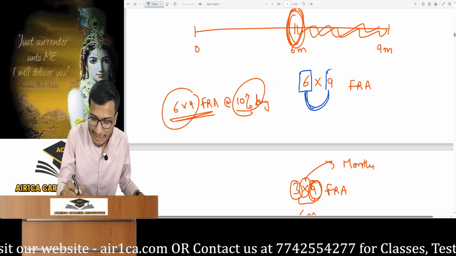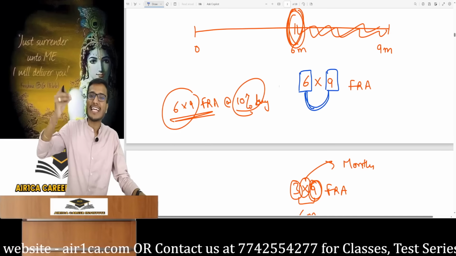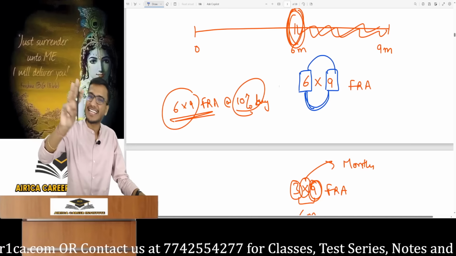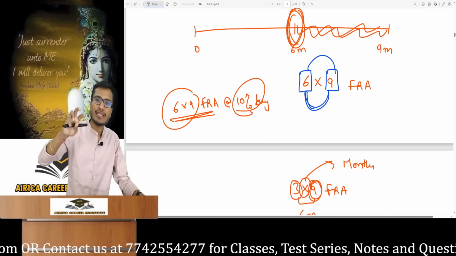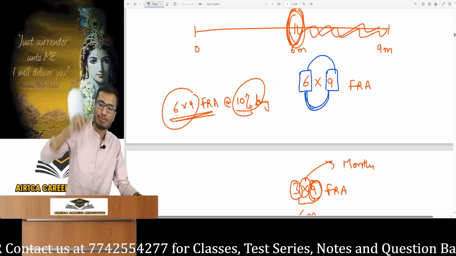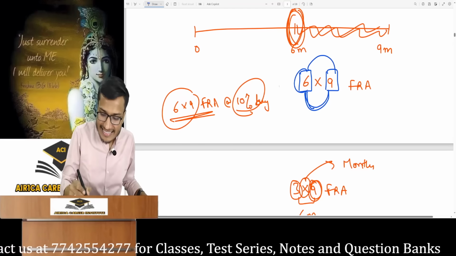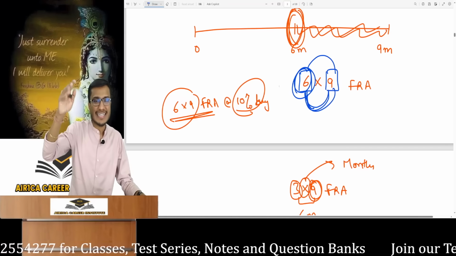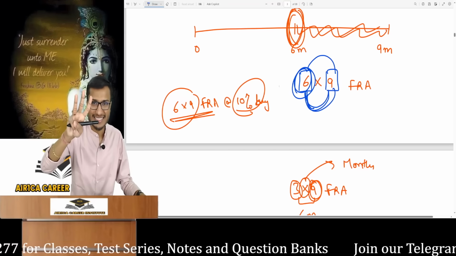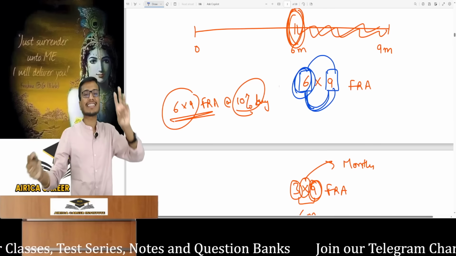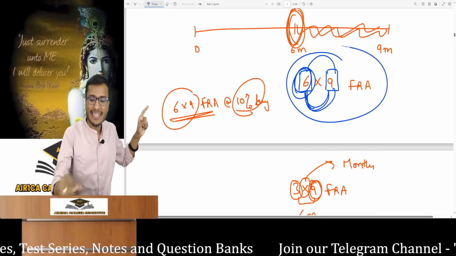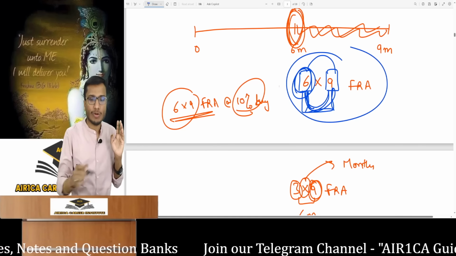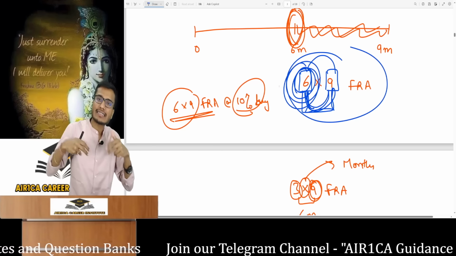What's the gap between 6 and 9? This covers the period from 6 months until the end of the 9th month. 6th month end to the 9th month end, the loan is for 3 months. This effectively means we are betting on a 3-month loan that will start 6 months from today. The loan will start 6 months from now and it will continue until the 9th month from today. Counting from the 6-month mark, it is a 3-month period. A bet is being placed for a 3-month loan starting 6 months from today. You will get it. It's very simple. The gap between these two indicates the loan's duration and the initial 6 reflects the bet starts 6 months from today.